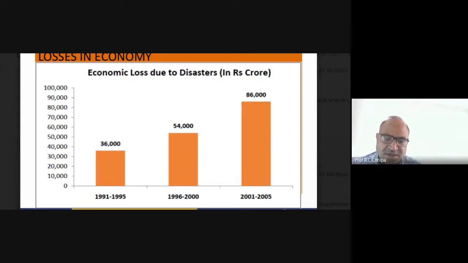And during 96 to 2000, about 54,000 crore. So 50% economic losses increased during the period of 96 to 2000. Then this also increased up to 86,000 crore losses. So this is definitely a big loss.